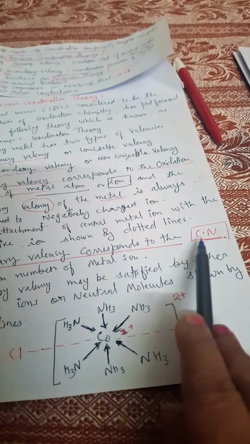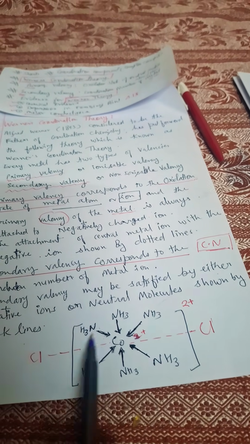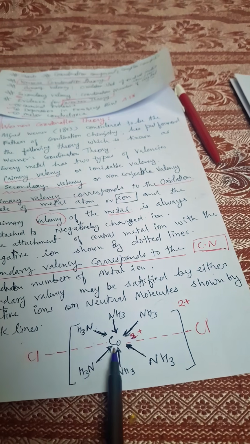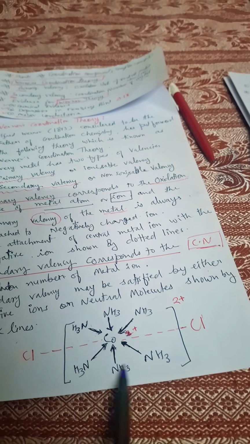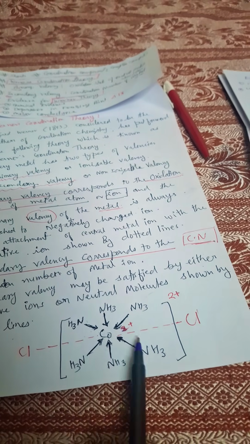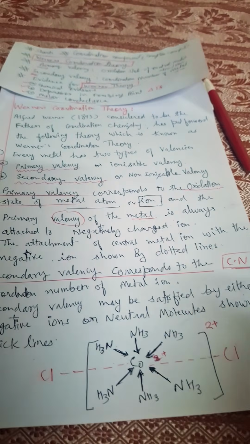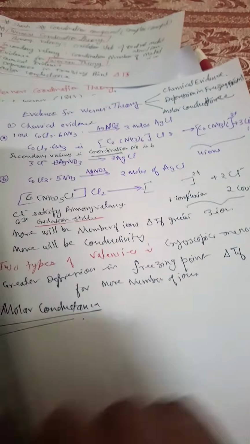So secondary valency corresponds to the coordination number of the metal ion. You understand how many ligands are surrounding the central metal atom; that is known as the coordination number. If 6 ligands are there, we will call the secondary valency of cobalt 6. If 4 ligands are there, then the secondary valency will be 4. Now, evidence for Werner's theory.